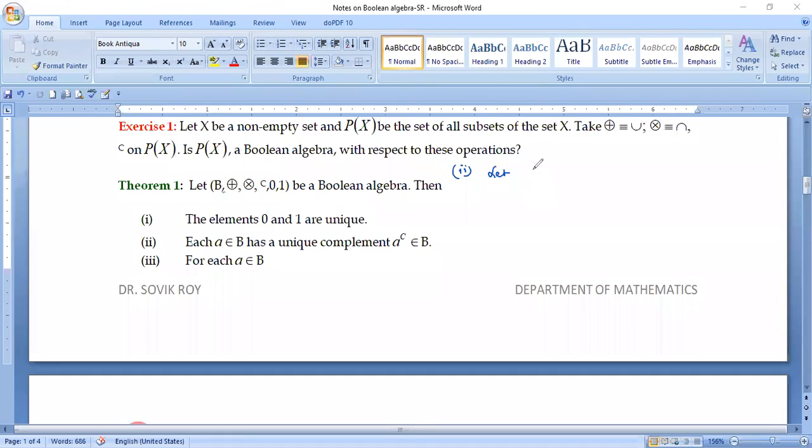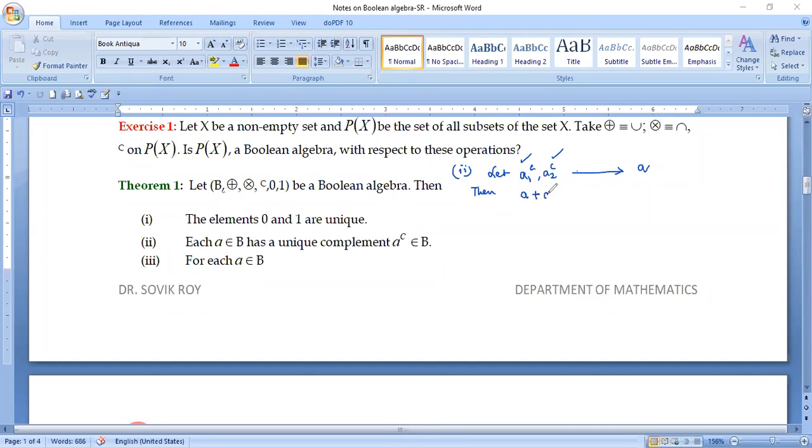Now in part two, let A1 complement and A2 complement both be complements of A. I'm not writing in detail, but you are probably understanding.